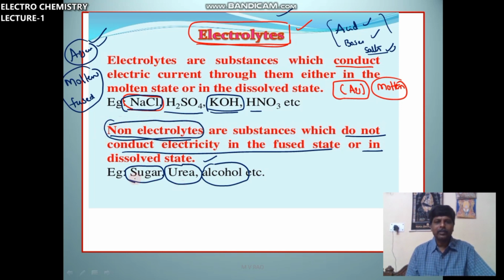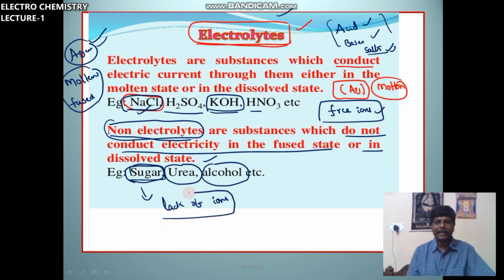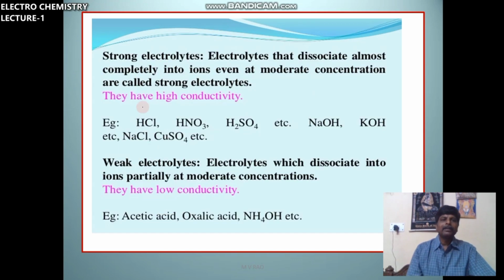Sugar solution does not conduct electricity due to lack of ions. Why does NaCl conduct electricity? Due to the presence of free ions. Here, due to lack of ions, these are non-electrolytes.